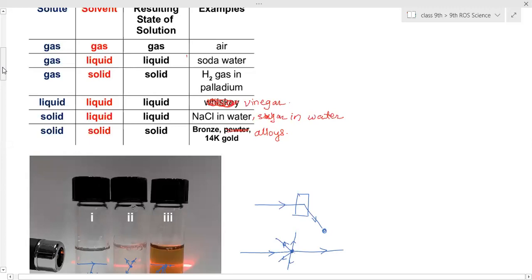So all supersaturated solutions will be hot. Yeah, they are created at a higher temperature, and when you cool it down, what will happen? In that case, the sugar will come out again. Sugar particles start coming out of the solution, and we will see the thickness. You have seen sugar syrups at home. We prepare sugar syrups, or in the case of gulab jamun syrup, that is a supersaturated one. When it is hot, the consistency is very thin, a flowy consistency. But as soon as you cool it down, what happens? It becomes thicker.